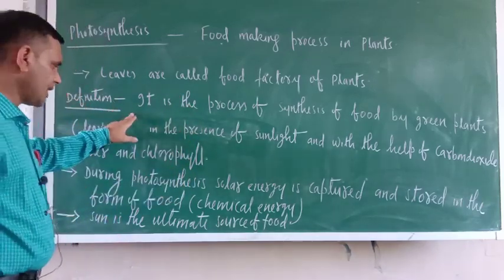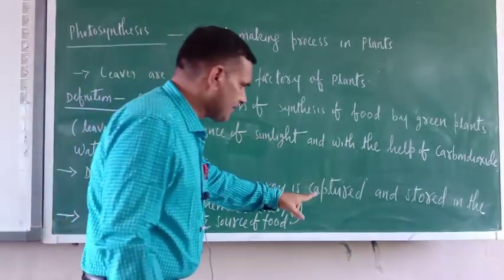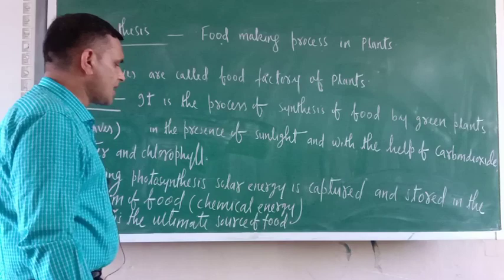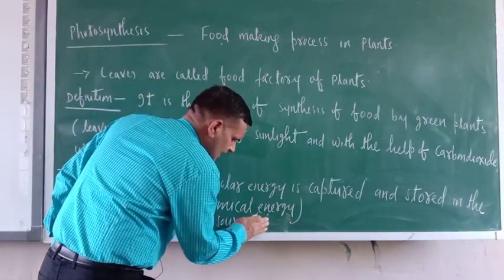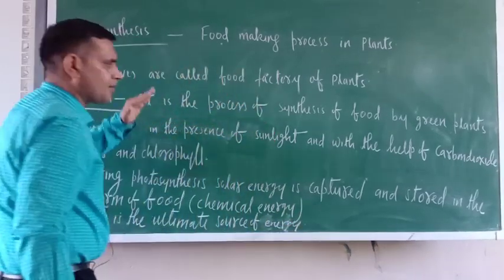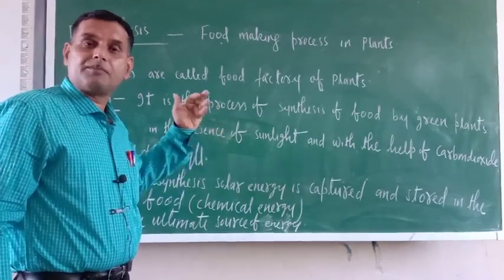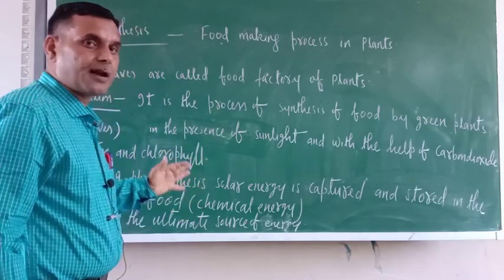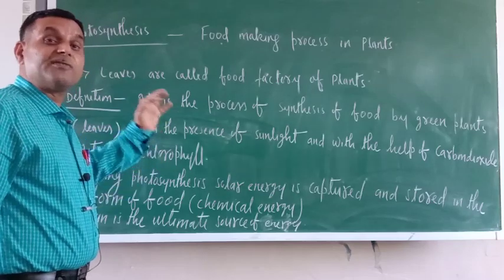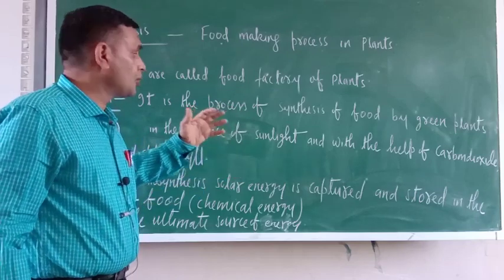These things I wrote here, and in the same way you should write them. During photosynthesis, solar energy is captured and stored in the form of food, as chemical energy. The Sun is the ultimate source of energy, not food. You should write in this way only. If things are written point-wise, you can remember them, and in 1 mark questions, fill in the blanks and true or false, these questions are asked. I will try hard to cover all the things essential for 1 mark questions.